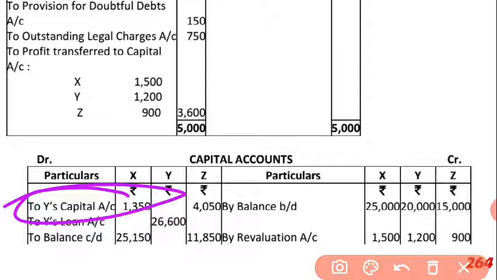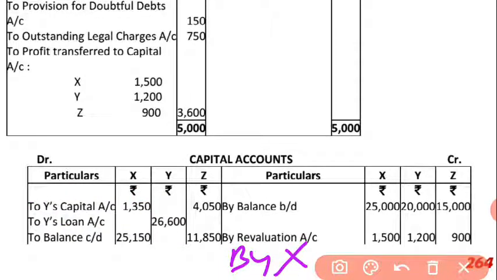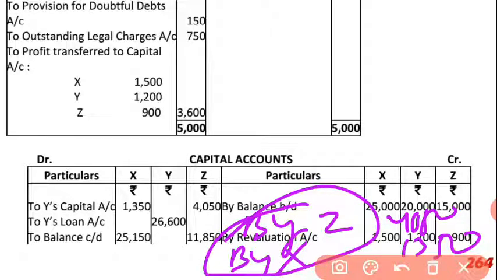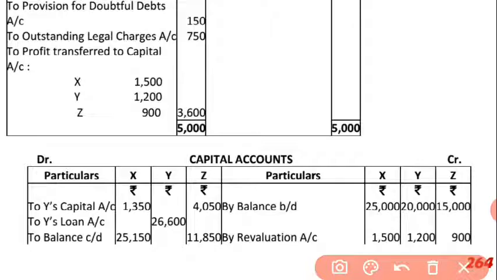Okay, and in this capital account you have to write by X, and then after that by Z. In the column of Y you have to write in front of X 1350, and in front of Z you have to write 4050, because this is sacrificed by Y. So in Y's column you have to write by both the names of partners, and in the debit side of X's and Z's columns you have to write by Y's name, because Y is sacrificing and X and Z are gaining.